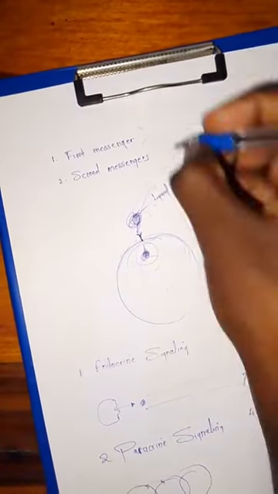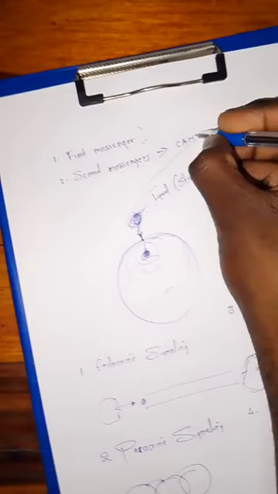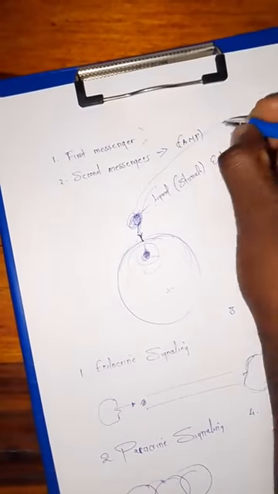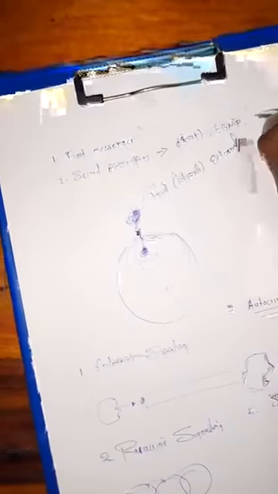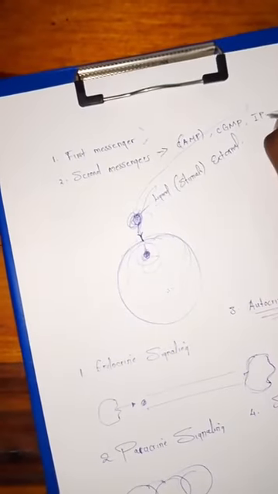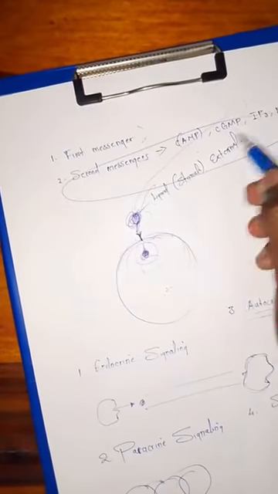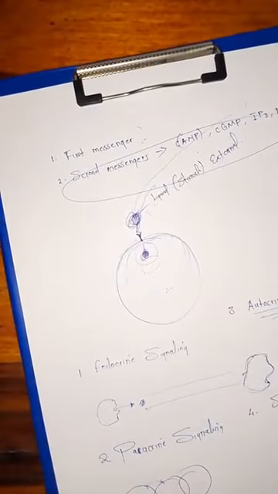Some types of second messengers are cyclic AMP, which is cyclic adenosine monophosphate, also cyclic GMP, inositol triphosphate, and diacylglycerol. These are generated upon the binding of the first messenger on the receptor.